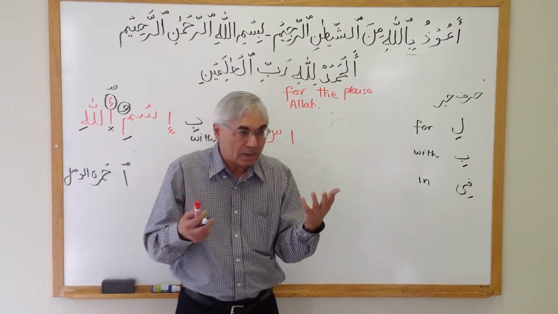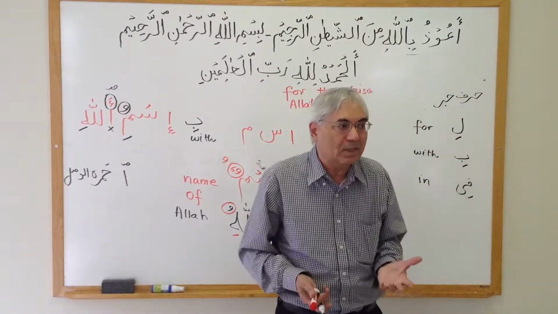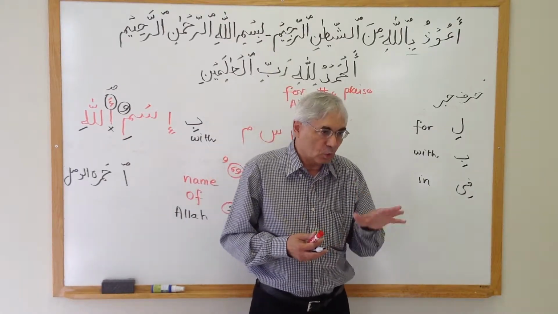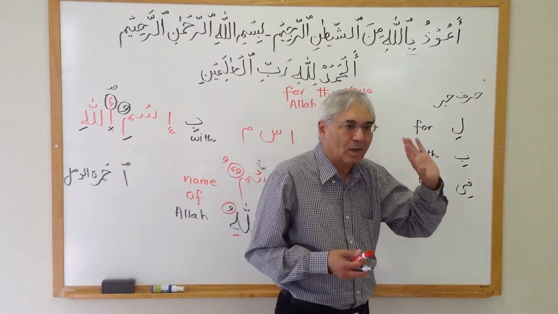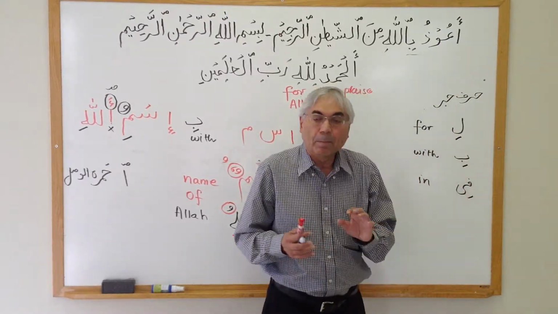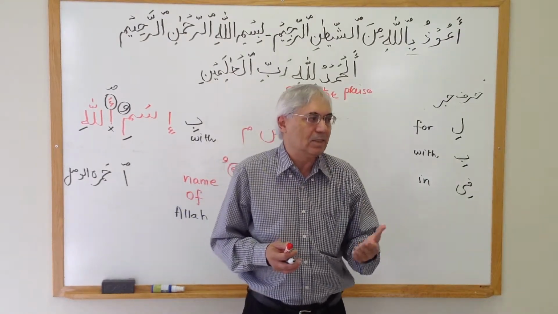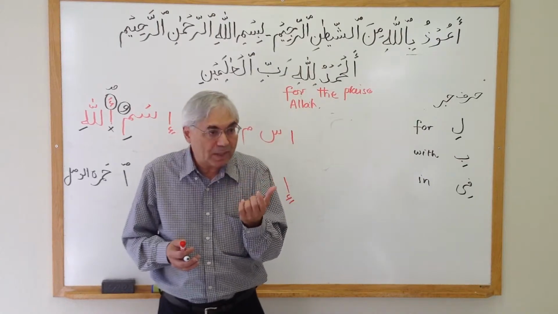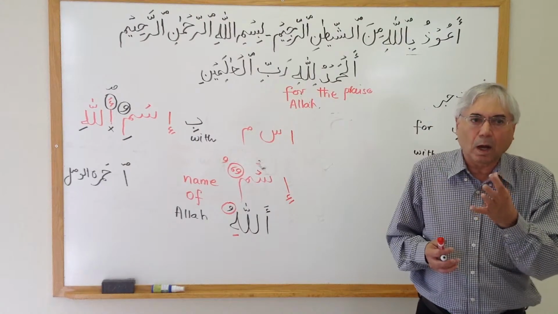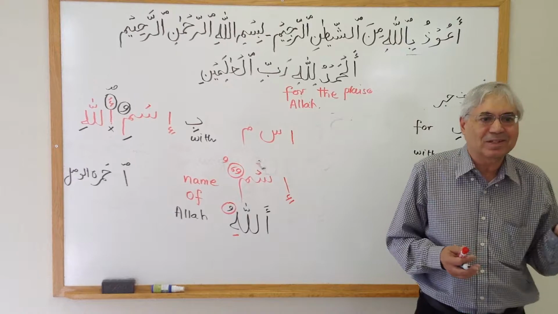So when the language, and this happened all before the Quran, the Quran did not do any of those things. The Arabs spoke in this way, and the Quran was revealed in their spoken language. So they were already saying Billahi. The Quran did not come with the rules of the grammar. It came the way they were speaking. But why were they speaking like that? They were speaking to make the tongue easy, the speech easy. Not only easy, but with rhythm. Instead of saying Bi Allahu, you say Billahi. It's easy coming out on the tongue.